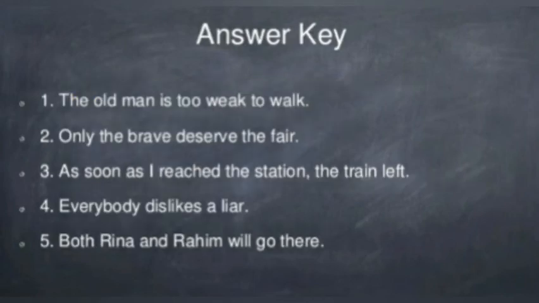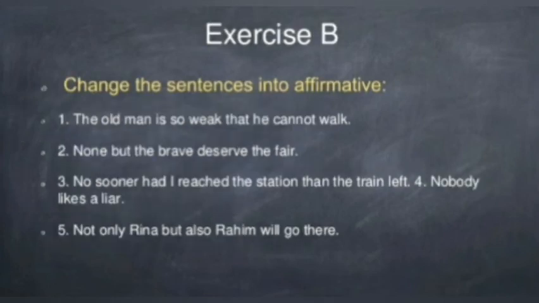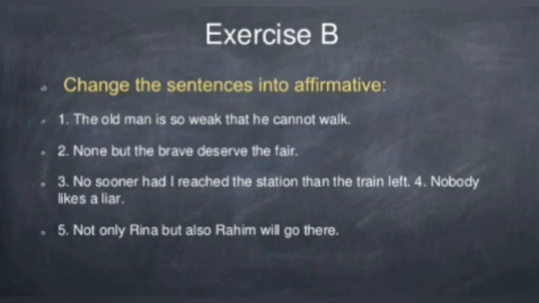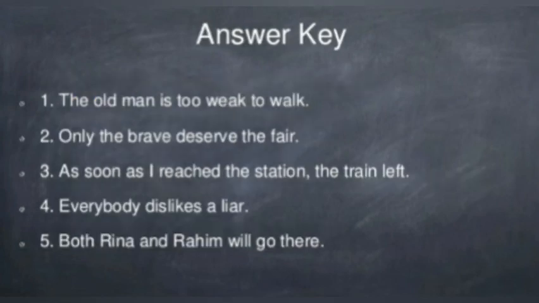As soon as I reached the station, the train left. Nobody likes a liar. Answer is everybody dislikes a liar. Last one, not only Rina but also Rahim will go there. And the answer is both Rina and Rahim will go there.